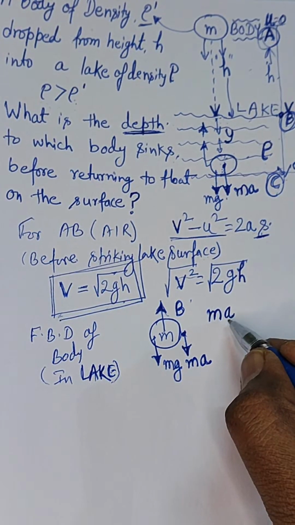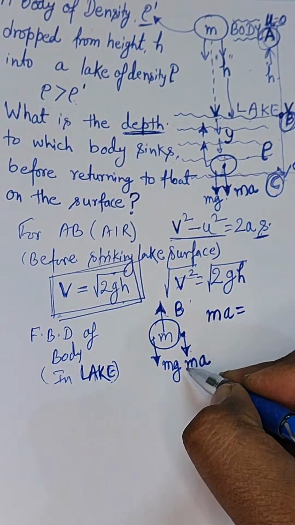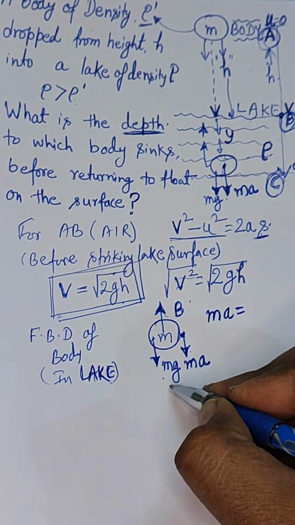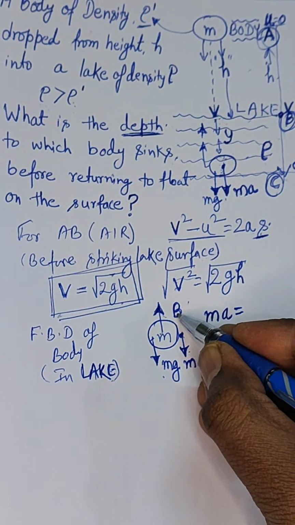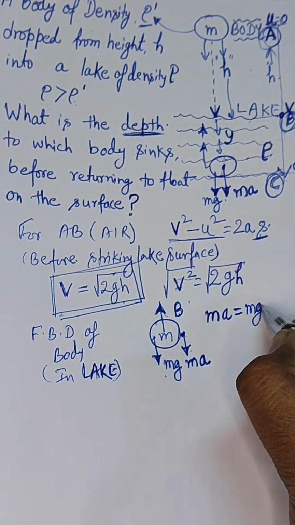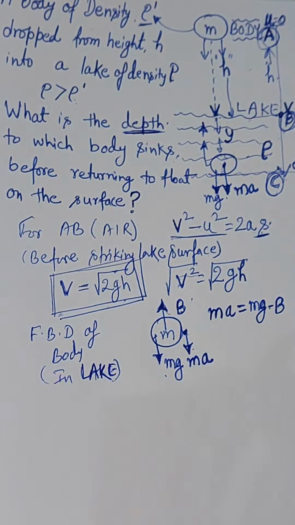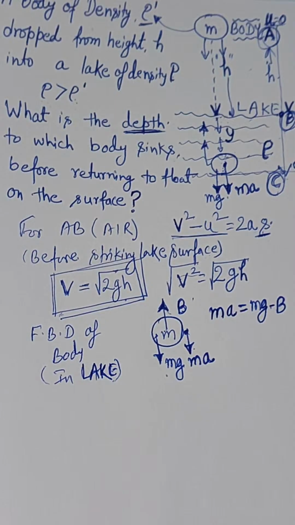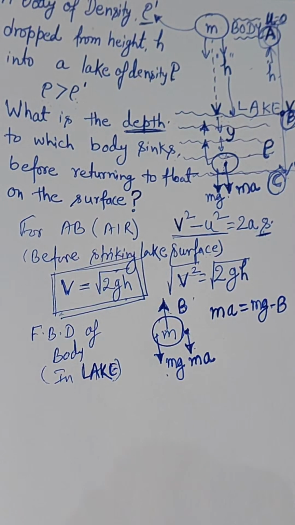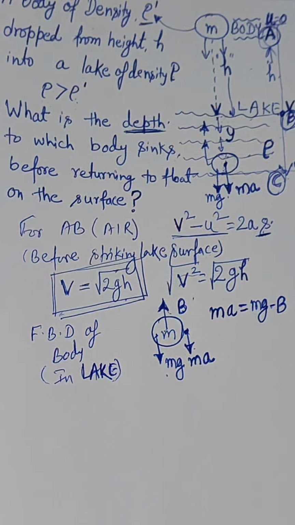So ma will be on one side of the equation, and that will be equal to, since the body is going downward, the impact of mg will be higher than the buoyancy force. So definitely mg will subtract the buoyant force, mg minus B, equal to ma.